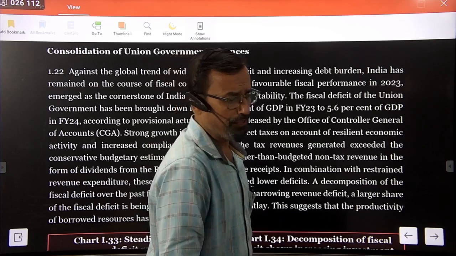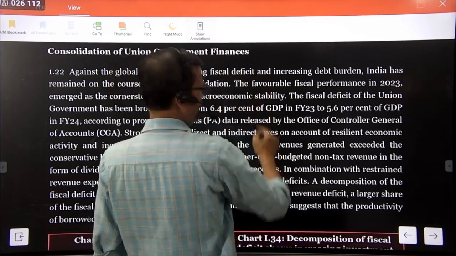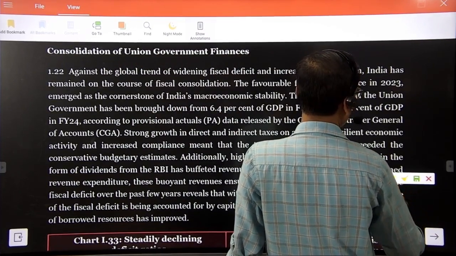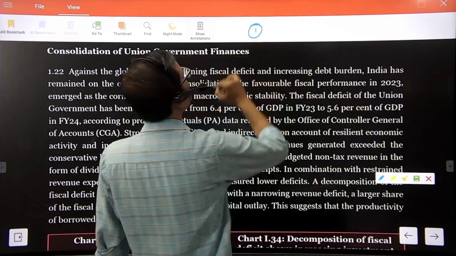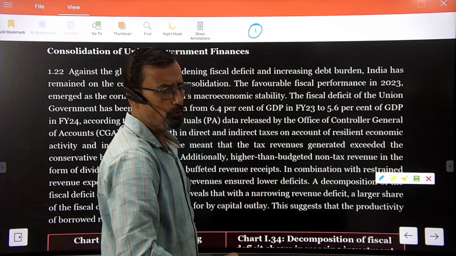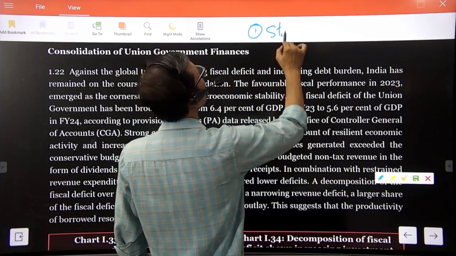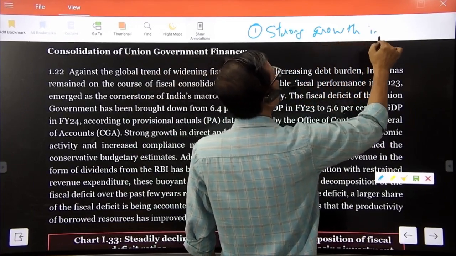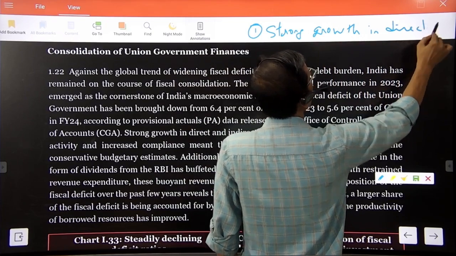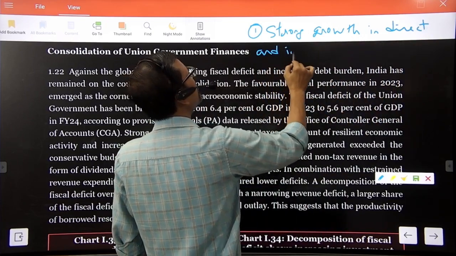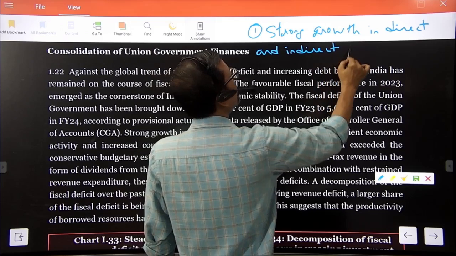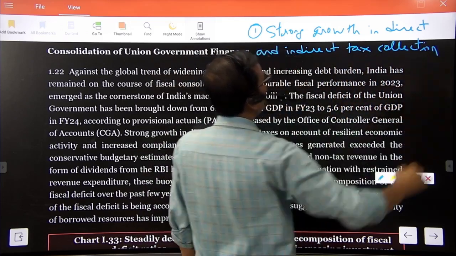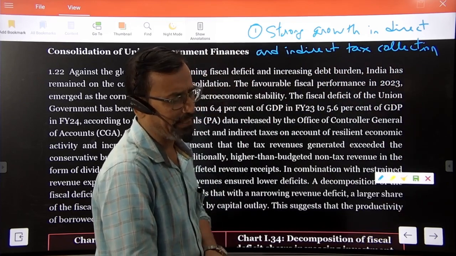The first reason we can mention here is the strong growth in direct and indirect tax collection,